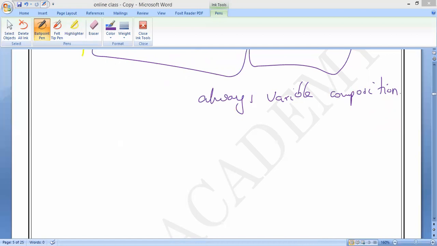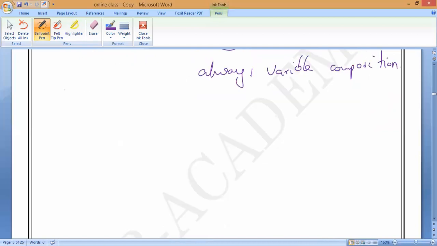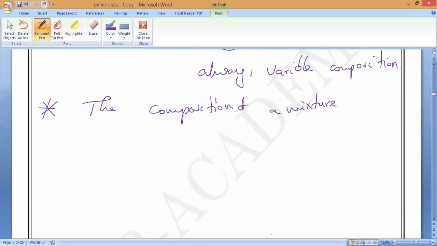Please write it. The composition of a mixture is variable. The composition of a mixture is not the same, correct or not? The composition of a mixture is variable, comma.